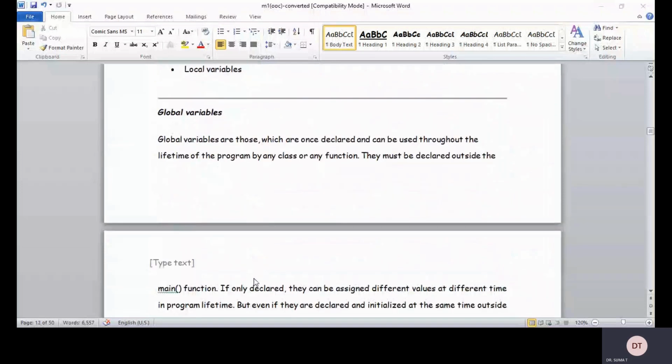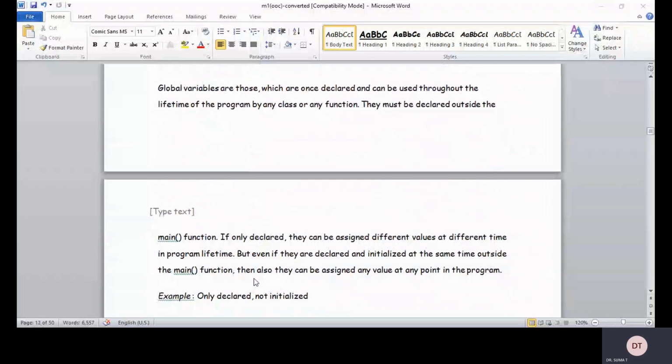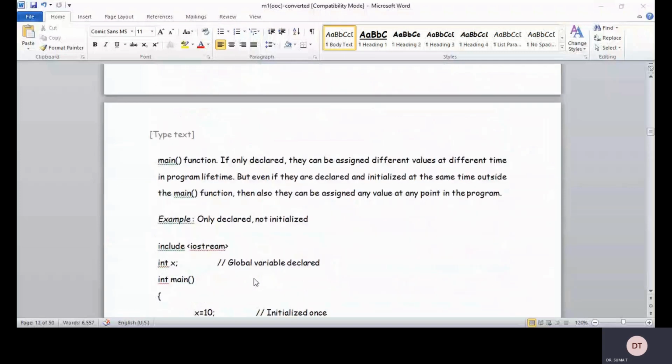If only declared, they can be assigned different values at different times in the program's lifetime. But even if they are declared and initialized at the same time outside the main function, they can still be assigned any value at any point in the program. Example: only declared, not initialized.